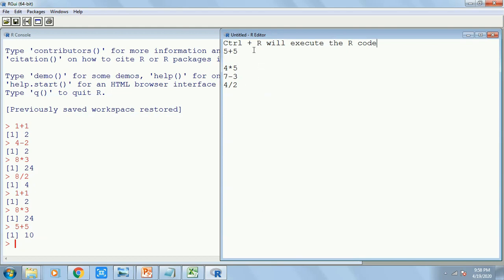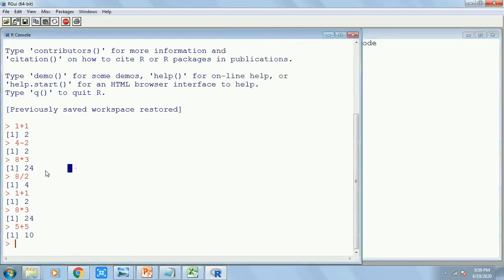Normally I always use the R editor because of a couple of advantages. The first advantage is, in the R console I cannot write multiple lines of code, which might be necessary for me, because whenever I write something and hit the enter button, the line gets executed. Secondly, I cannot save these codes because in between each and every line of code I get the result.